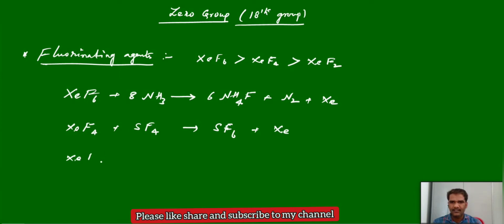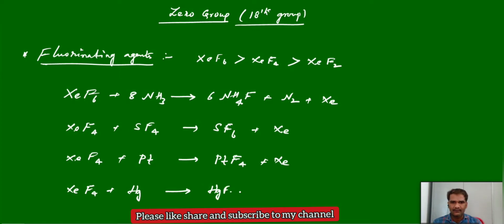Similarly, xenon tetrafluoride, if we treat with platinum, we get platinum tetrafluoride plus xenon. And xenon tetrafluoride with mercury, we will get mercuric fluoride and xenon.